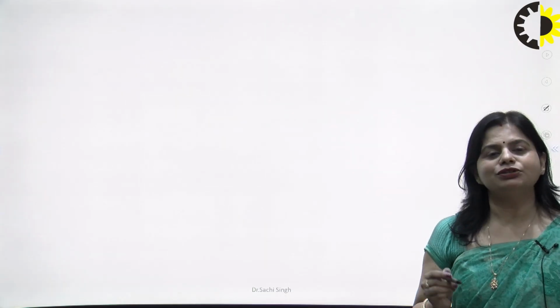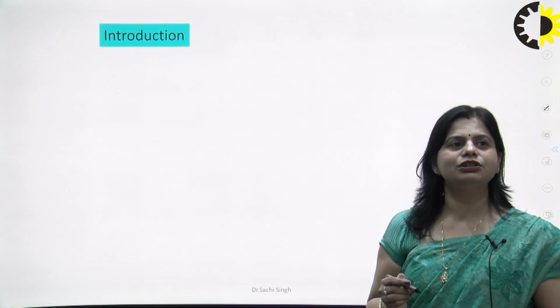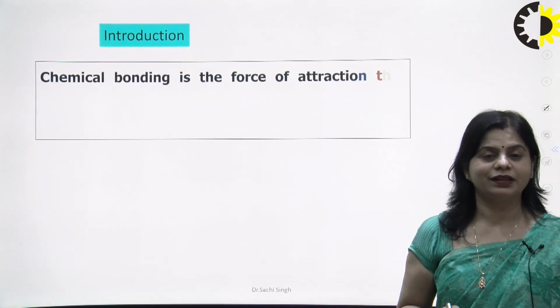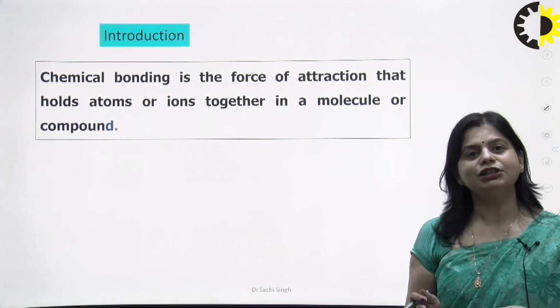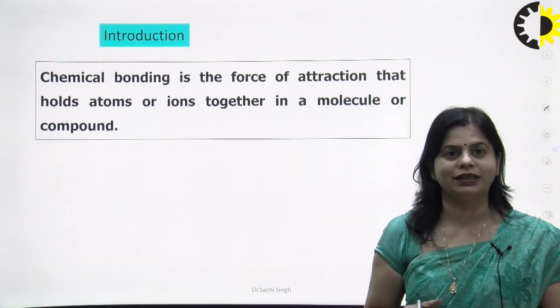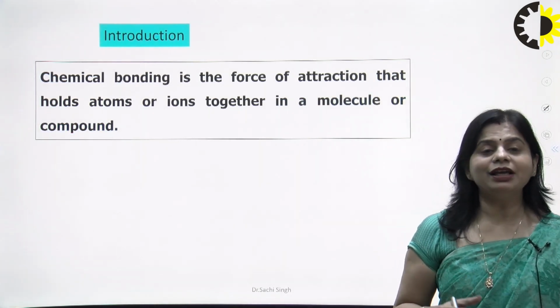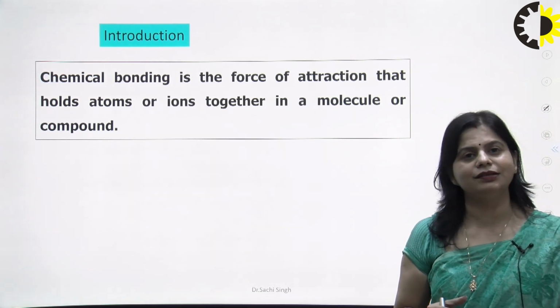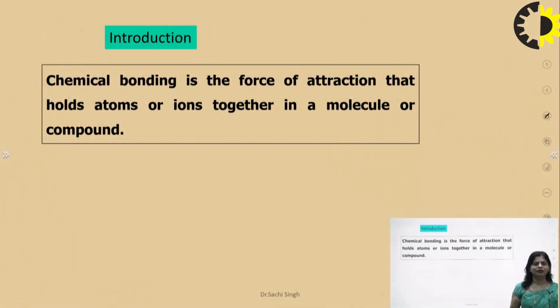Now comes the topic. Before explaining the molecular orbital theory, firstly we should know about chemical bonding, because molecular orbital theory explains chemical bonding. Chemical bonding is the force of attraction that holds atoms together in a molecule or a compound. We all know this definition.